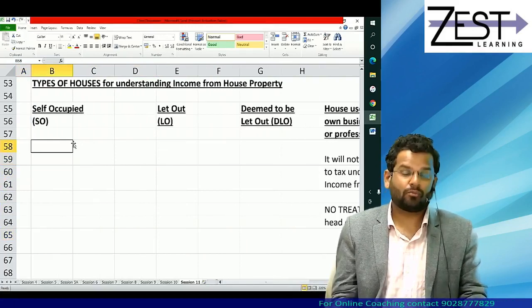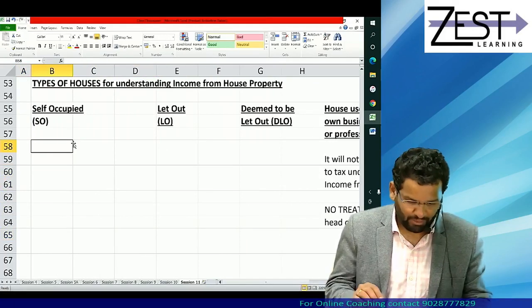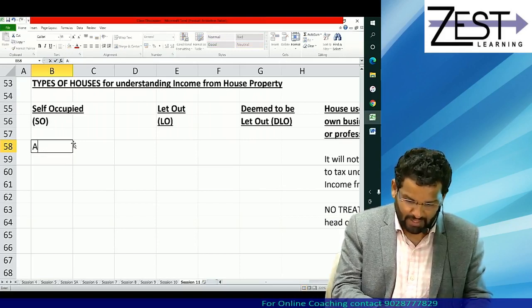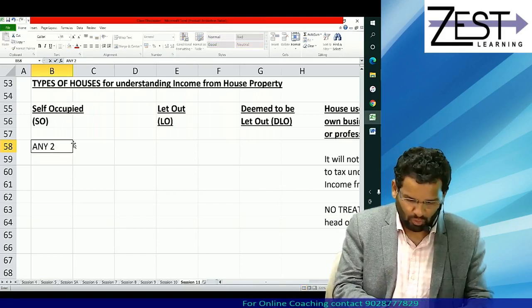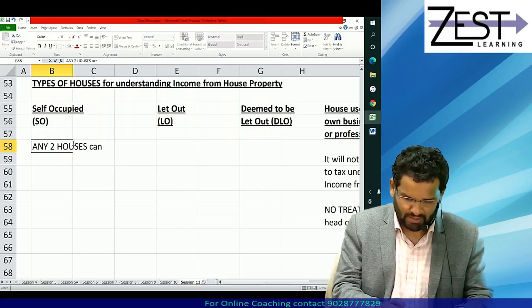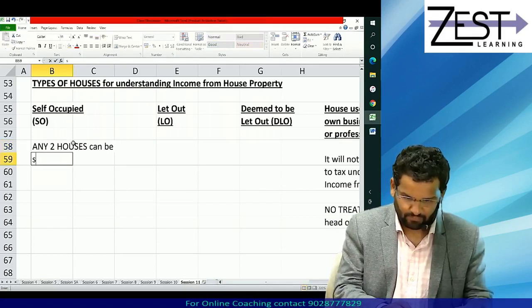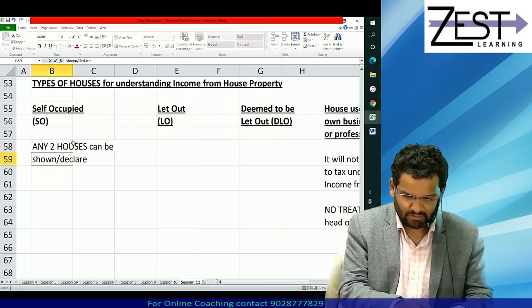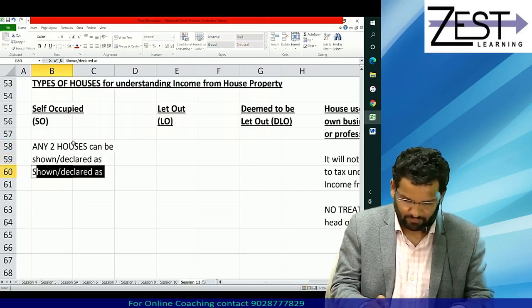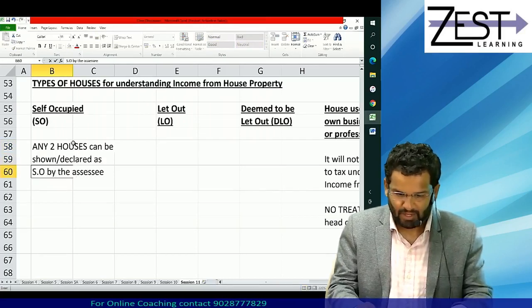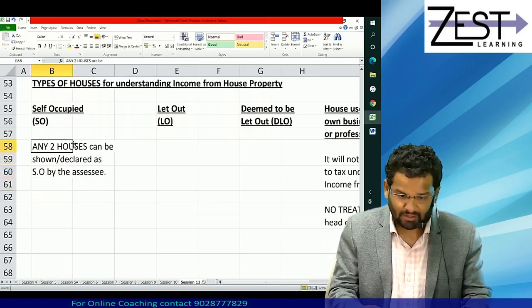Okay, self-occupied. Mind you, very important point, any two houses can be shown or you can say declared as self-occupied by the assessee. And you focus on the word any.